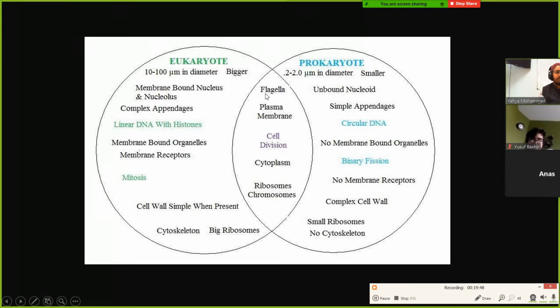So both of them, in the center, you can see both have flagella. Anyone know what flagella is? Anyone heard this term flagella before? All right, Freeha, do you know what a flagella is? You're not sure.